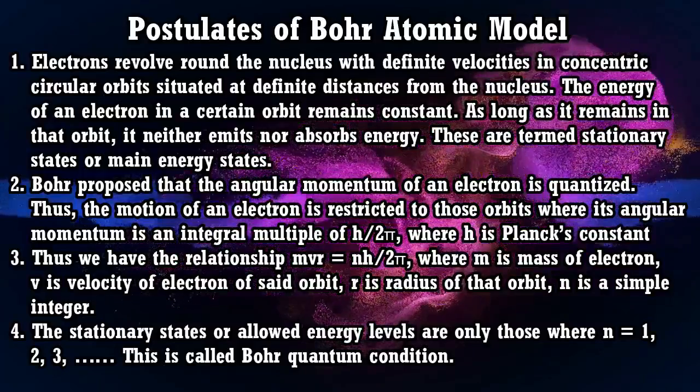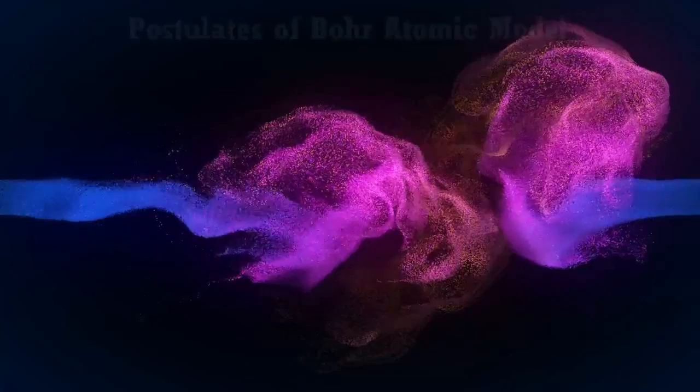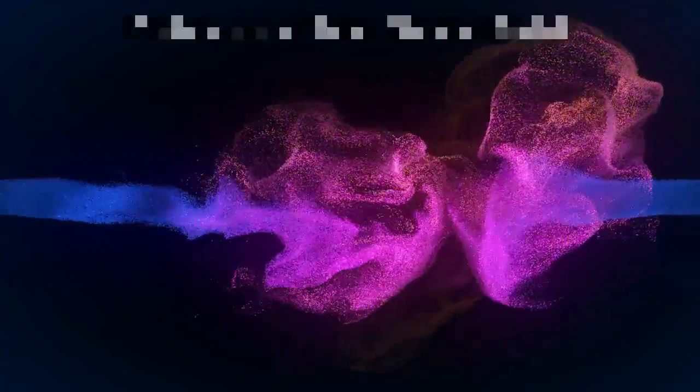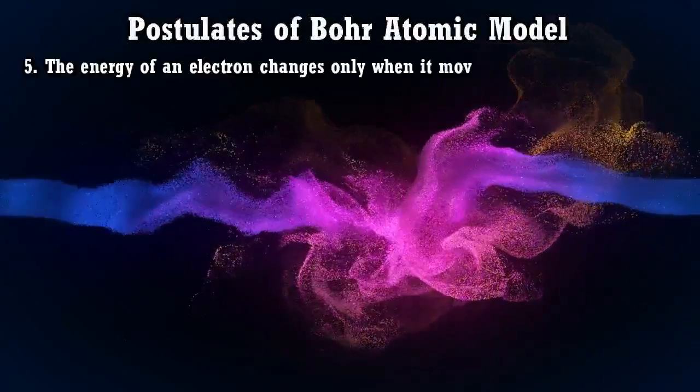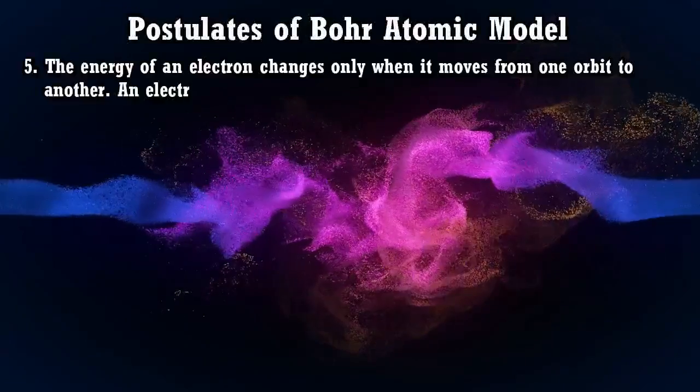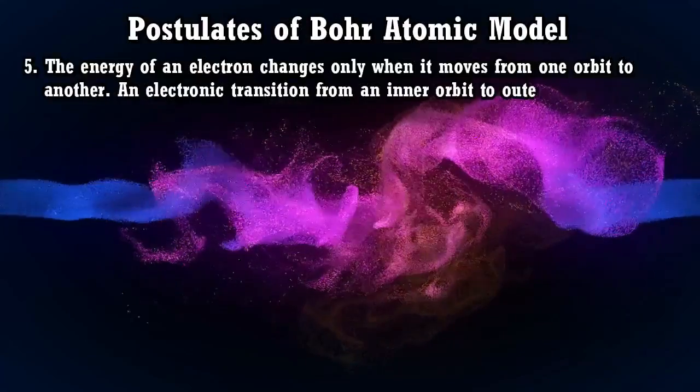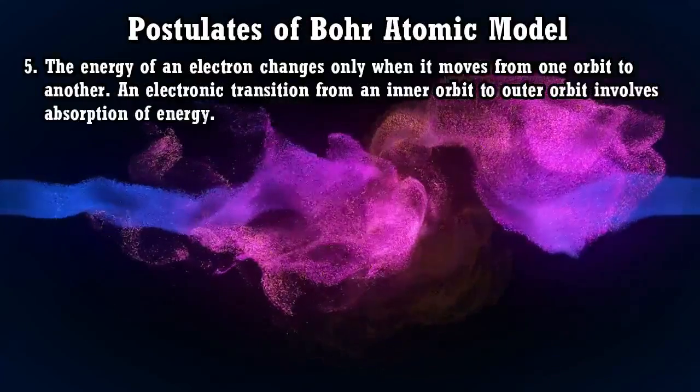So angular momentum of each of these orbits will be the integral multiple of h by 2 pi. For first orbit maybe h by 2 pi, 1 h by 2 pi. For second orbit maybe 2 h by 2 pi. For third orbit maybe 3 h by 2 pi. So we can write it as n h by 2 pi also.